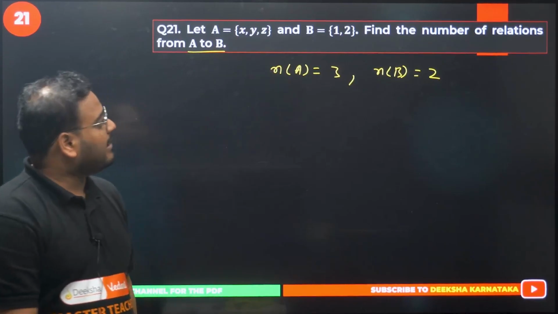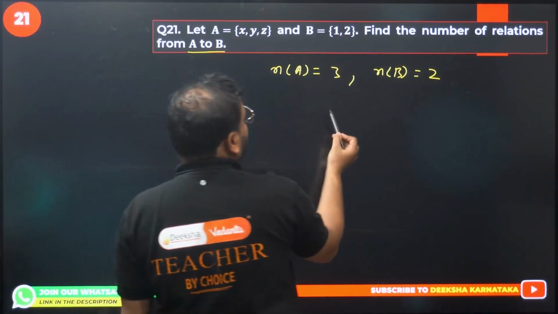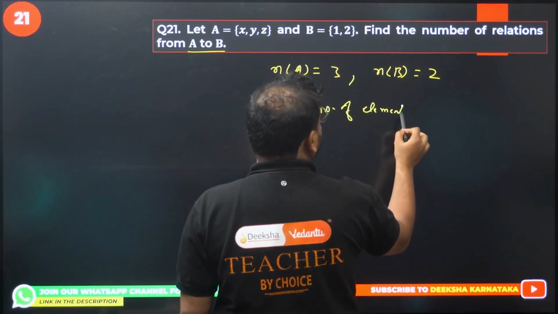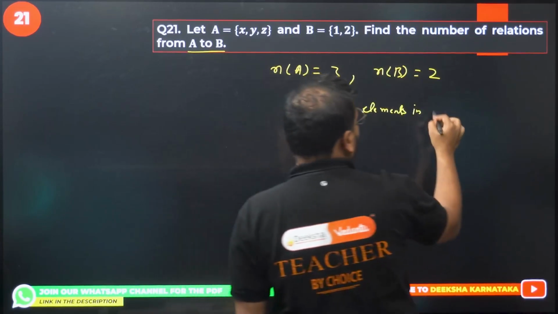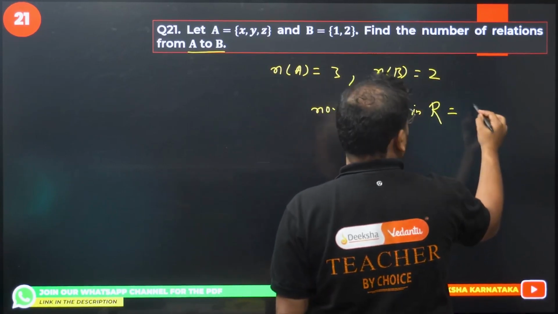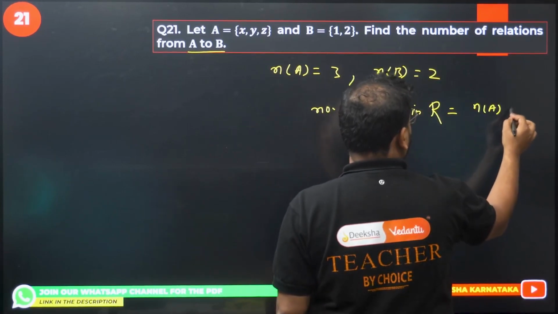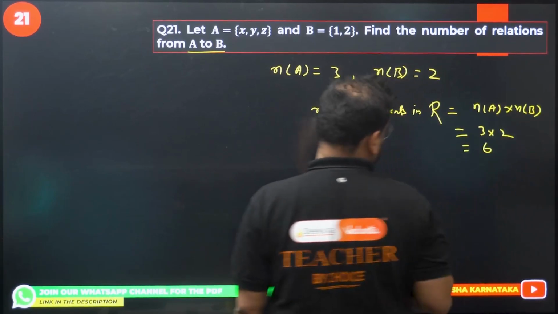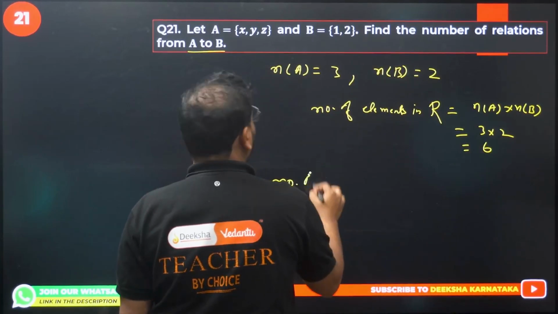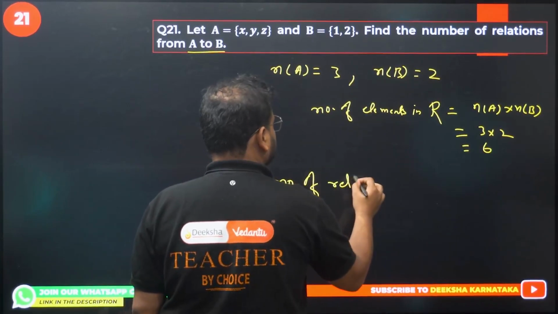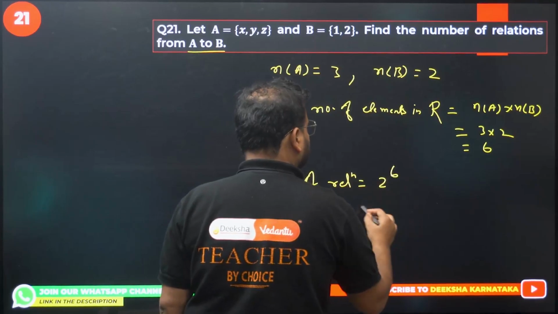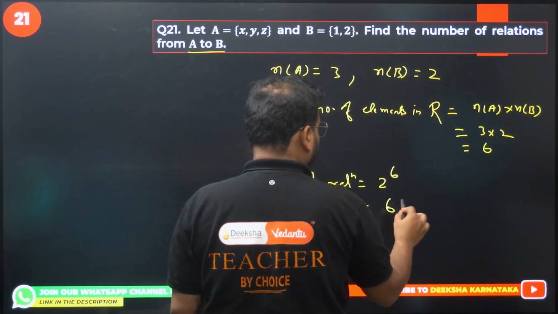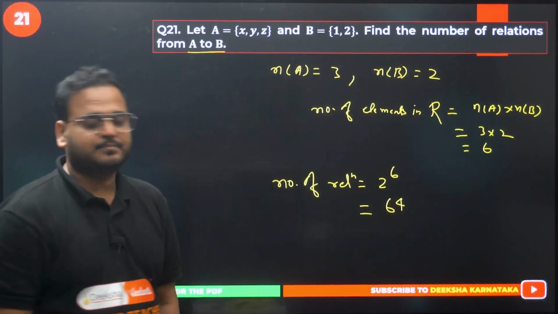What are they saying? Find the number of relations. How do you find that? First, the number of elements in relation R will be n(A) cross n(B), which is 3 into 2, that is 6. Number of subsets or relations will be given by 2 power 6. What is that? 32 into 2, right? 64. That's your answer. Please check.